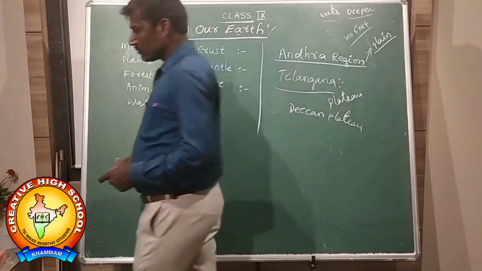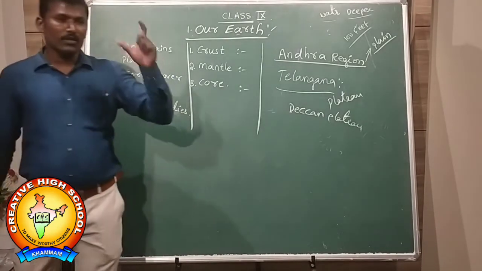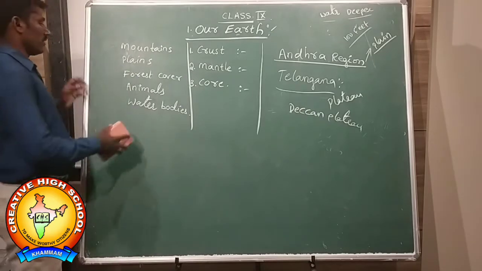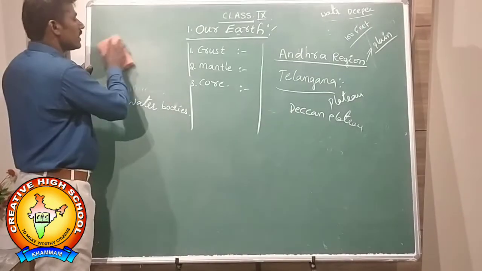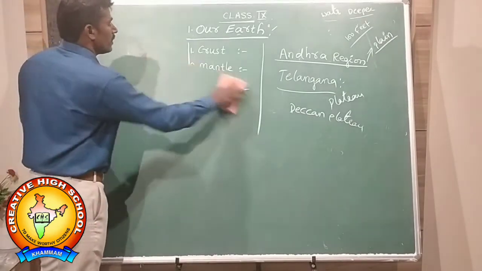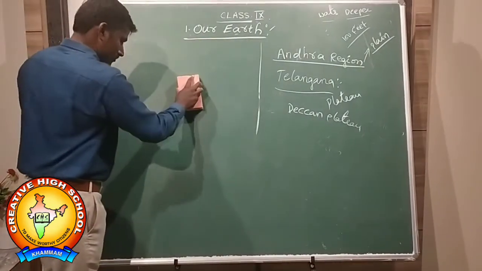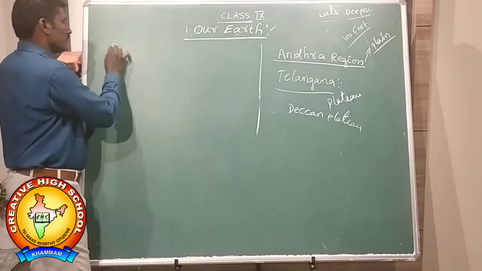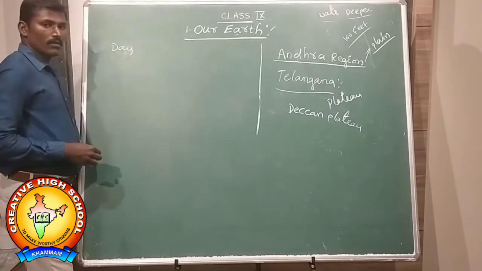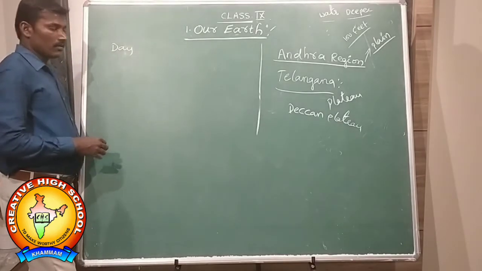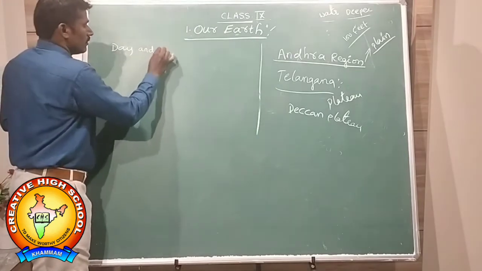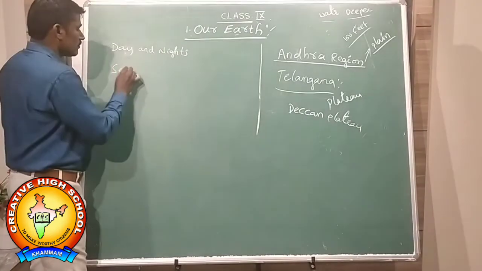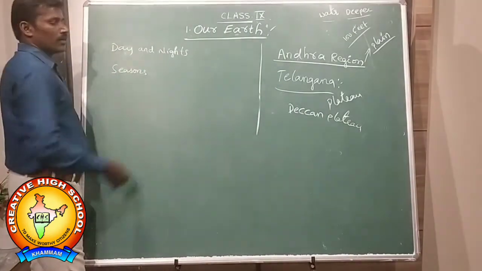So here we are all observing day and nights and seasons occurring. How are these day and nights and seasons occurring? What is the main reason for this?